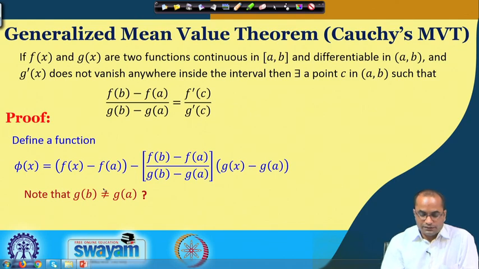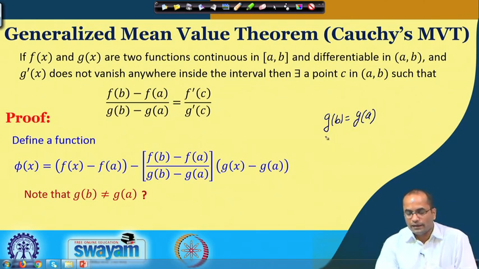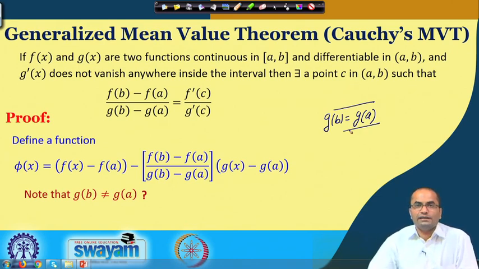If g b is equal to g a, then we can apply Rolle's theorem to the function g, which will say that there is a point c in the open interval a b where the derivative will vanish. But as per the assumption of the theorem, g prime does not vanish anywhere inside the interval. So this cannot be equal.